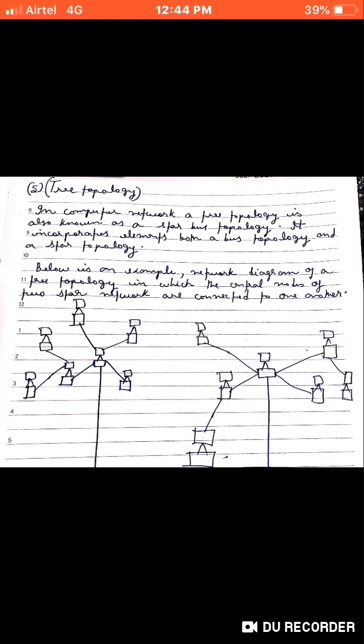In tree topology, the central nodes are connected to one another. It simply represents a kind of branch of a tree. Suppose you have seen in a forest how the branches of a tree are connected to each other. Similarly, the name has been given from that particular tree. Many branches come from one part to another. Simply, these nodes are connected from one node to another.